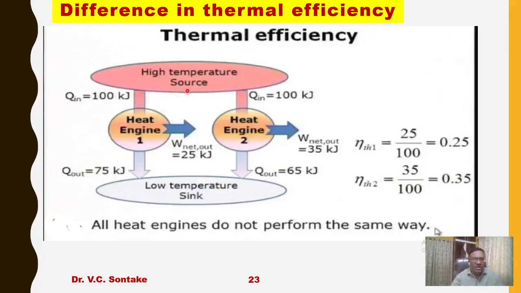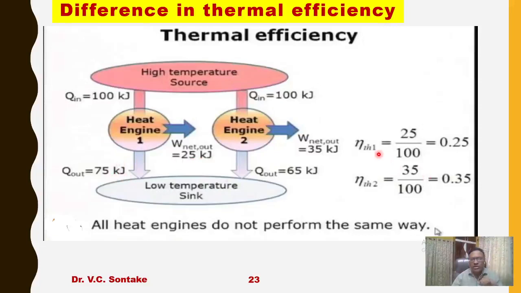For example, in this case, two heat engines 1 and 2 are operating between a source and sink. Both are connected to the same source, both are connected to the same sink. Heat engine 1 is receiving 100 kJ of heat and producing 25 kJ of work output and rejecting 75 kJ of heat to the sink.